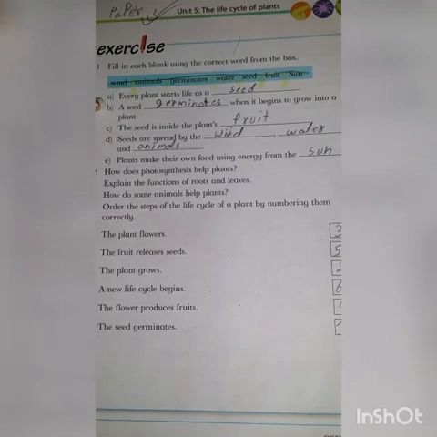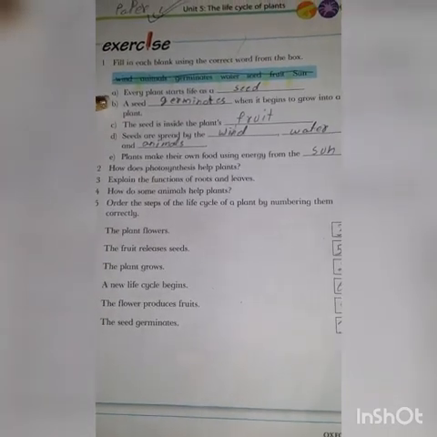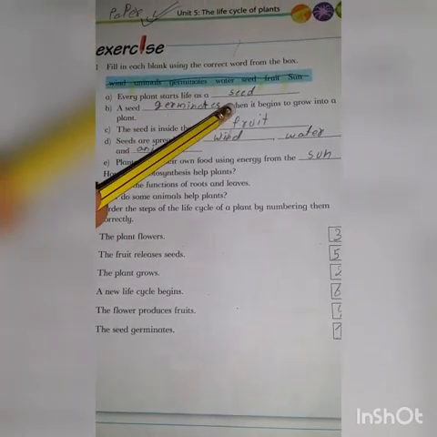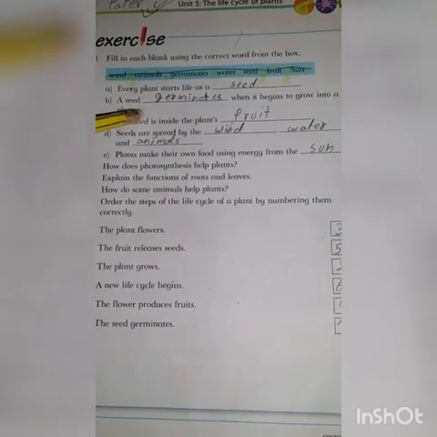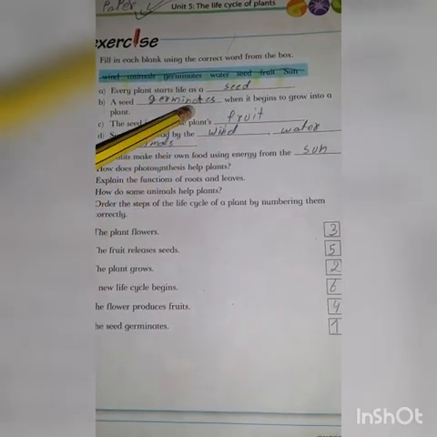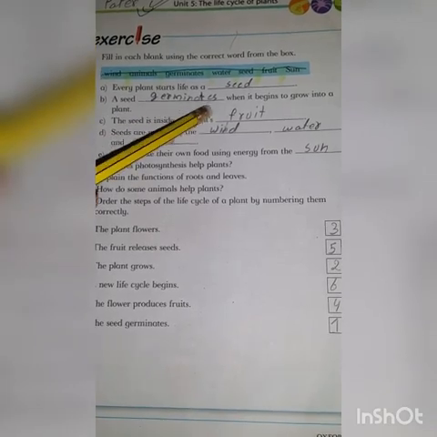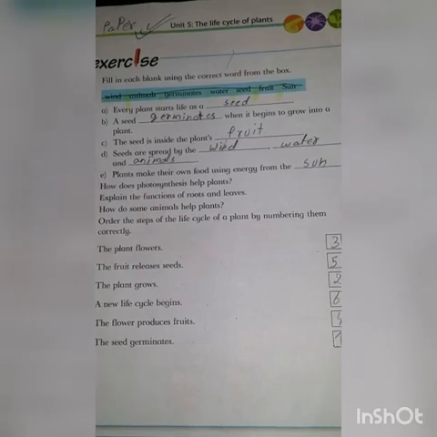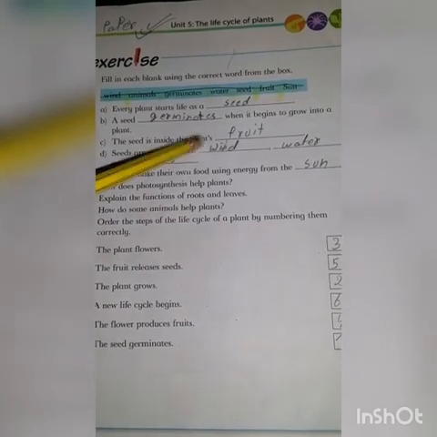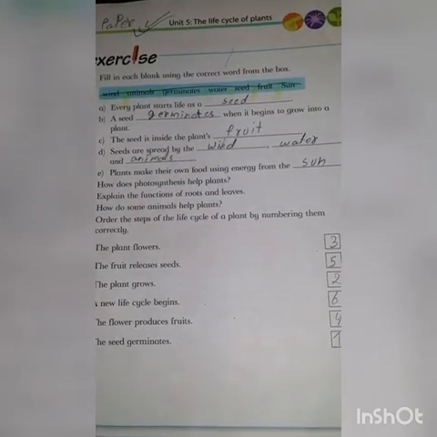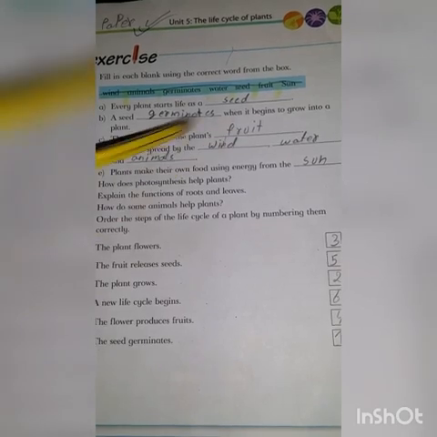Now see, fill in the blanks. This is page number 29. Every plant starts life as a what? As a seed. A seed germinates when it begins to grow into a plant. Say with me, germinates. So a seed germinates when it begins to grow into a plant. The seed is inside the plant's what? Fruit. The seed is inside the plant's fruit.